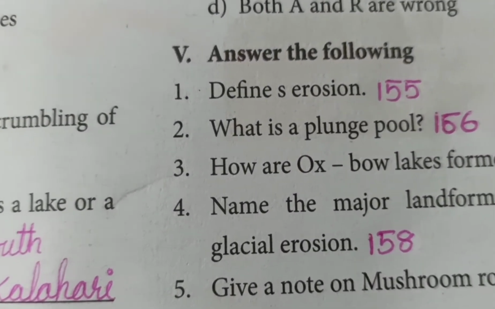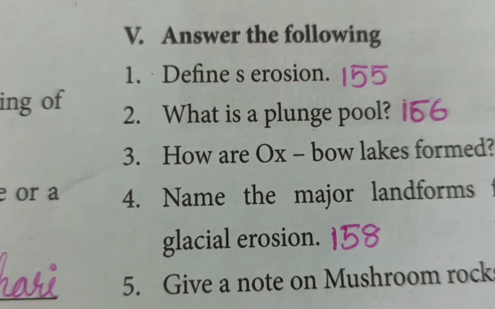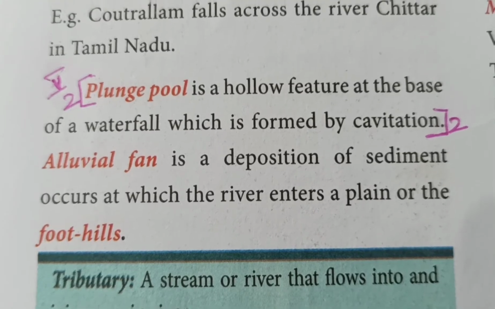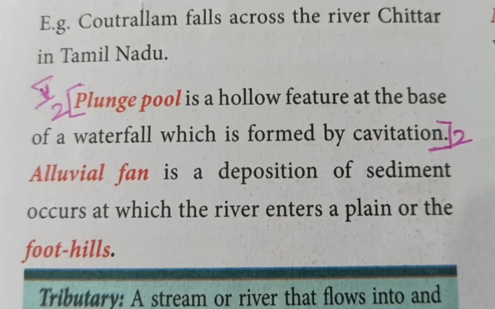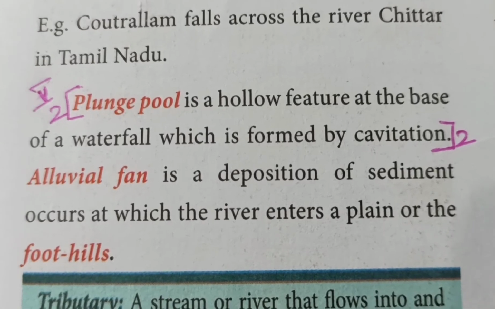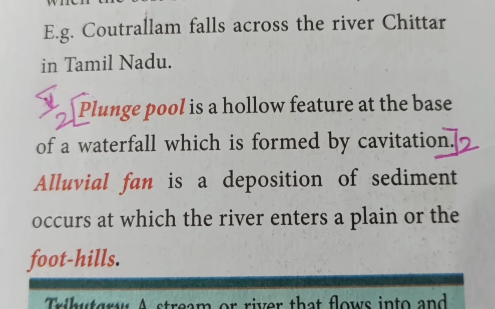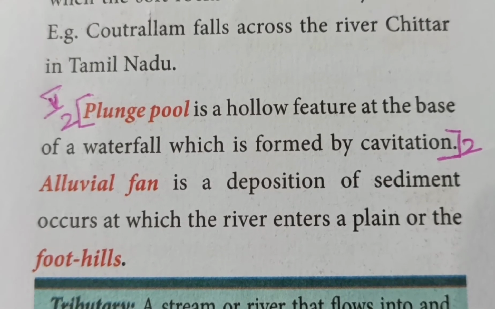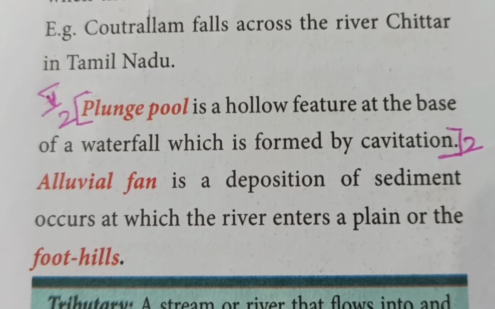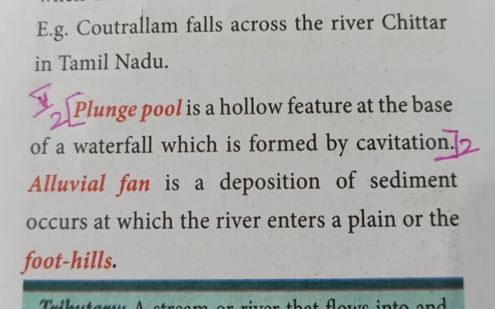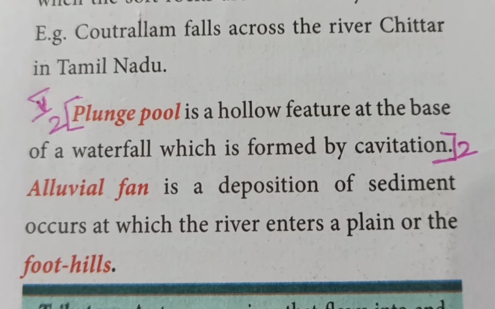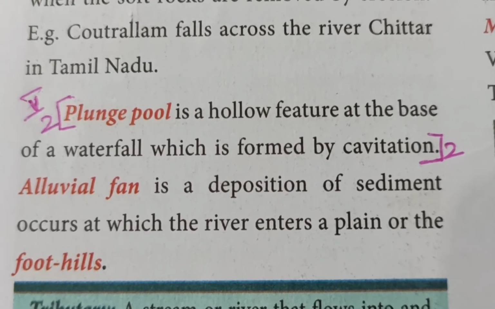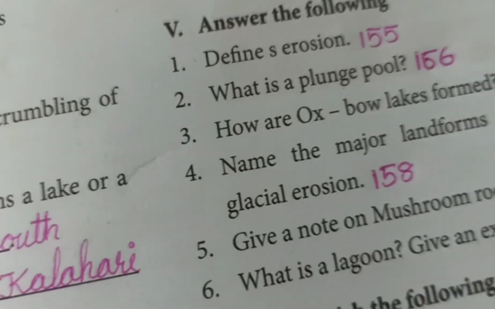Second question, what is a plunge pool? Answer is in page number 156. You can see here under the rivers, a plunge pool is a hollow feature at the base of a waterfall which is formed by cavitation. Actually, when water falls from a higher region, stones and small particles fall along with that, and these stones or rocks, they get rotated or they get hit with the land at the bottom and they create small holes, and that is called as the plunge pool.